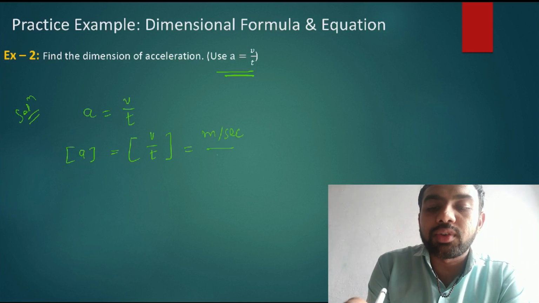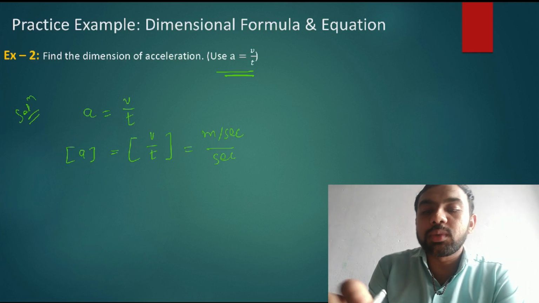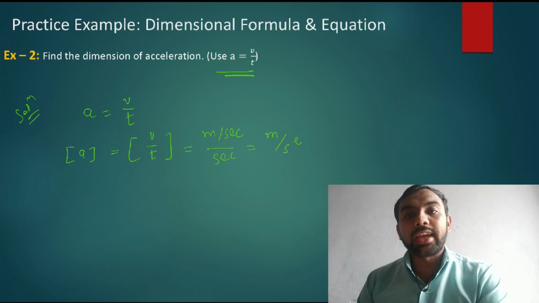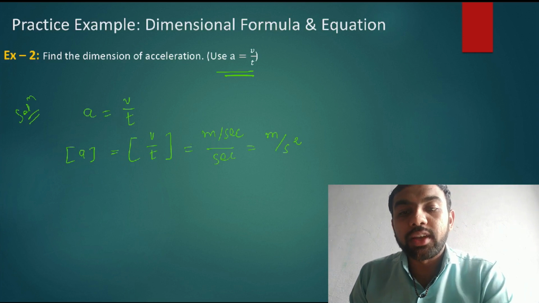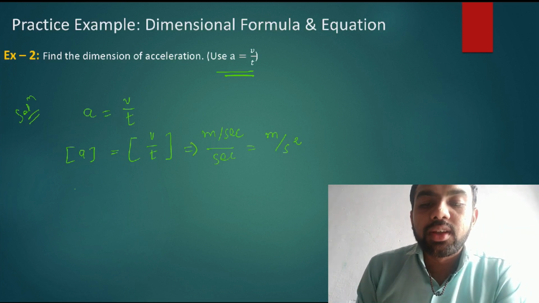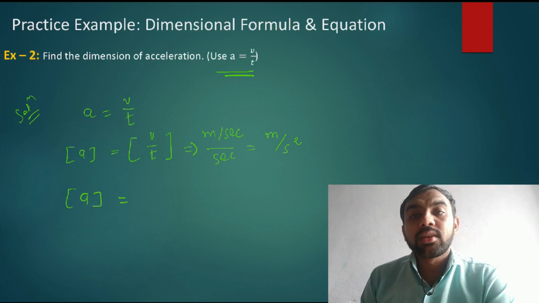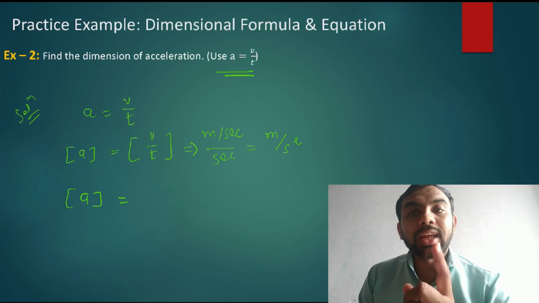What is the unit of t? Second. It means the unit of a is meter per second square. Then how do we write the dimension of a? Dimension of a is equal to meter. Meter means length.